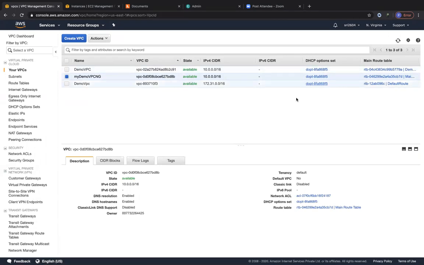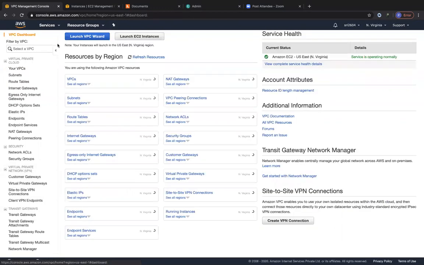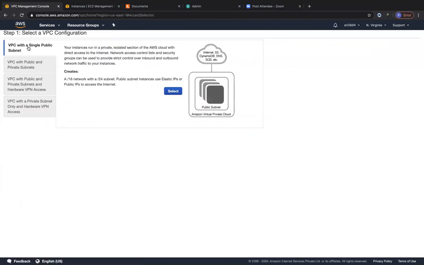Again, within the same region, but it does not matter whether it's within the same region, within the same account, or another region within the same account, or if it's in a different account with a different region. That does not matter when it comes to VPC peering. The only condition that we have to satisfy is that we don't have overlapping CIDR block addresses, right? So therefore, we are going to go to the VPC dashboard and click on launch VPC wizard. We are going to go with VPC with a single public subnet and click on select.